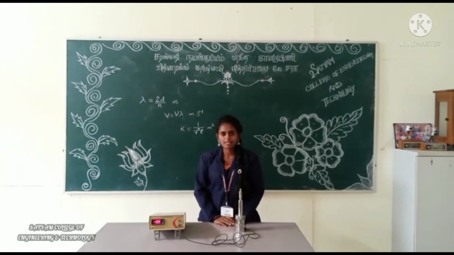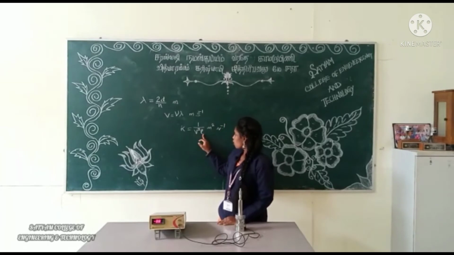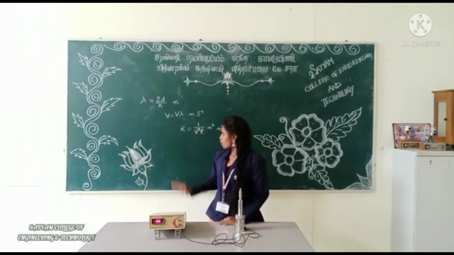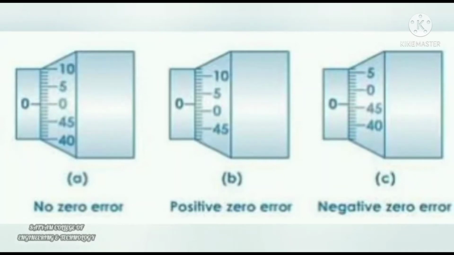To calculate the compressibility of the liquid, K is equal to 1 by V square rho. Its unit is meter square Newton power minus 1. Rho denotes the density of the liquid. In this experiment, we are using water as the liquid. Density of the liquid rho is 1000 kilogram per meter cube.